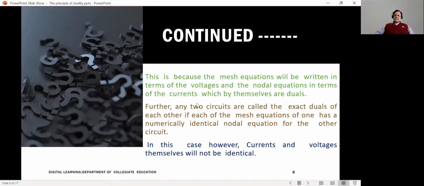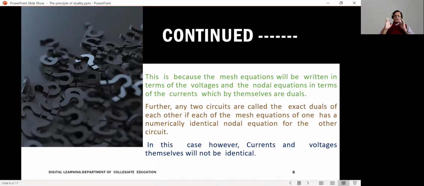Voltage in one, current in the other, they behave in a similar fashion. This is because the mesh equations are written in terms of voltage usually. That is what we have been talking about. And the nodal equations, as I told you now, are written making use of currents and KCL. So, currents and voltages themselves are duals. So, an equation for a mesh in terms of a voltage is the dual of an equation for the same mesh written in terms of currents.